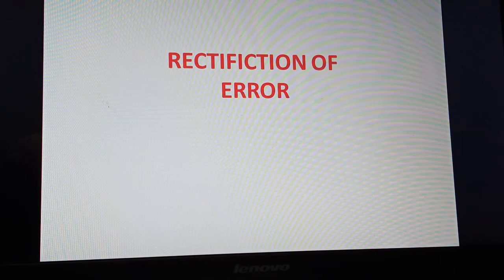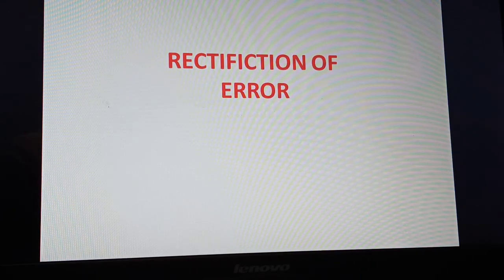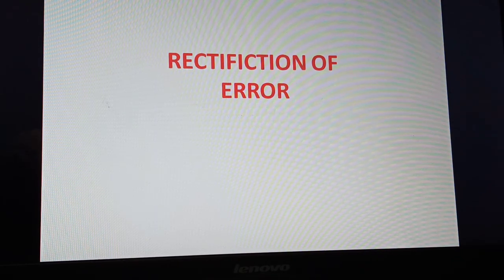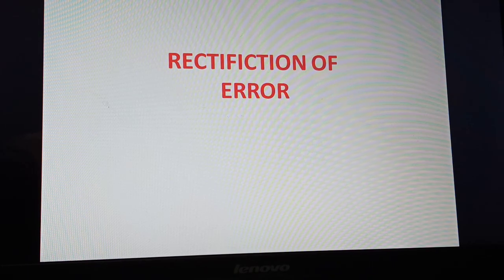What is the meaning of rectification? To rectify means to make correct, to edit, to make it right. Error means wrong. That means from the wrong things you have to make it right. Corrections. You have to make corrections. That is the rectification of error.